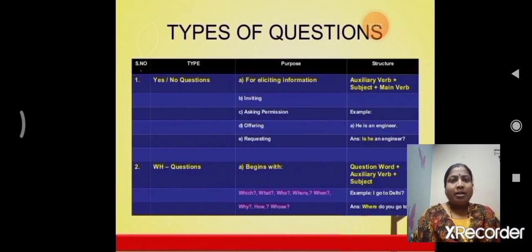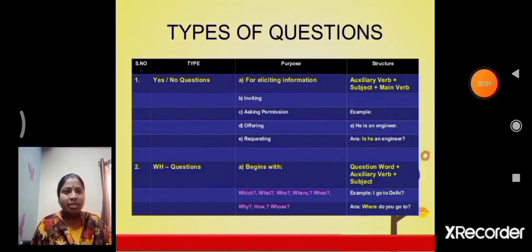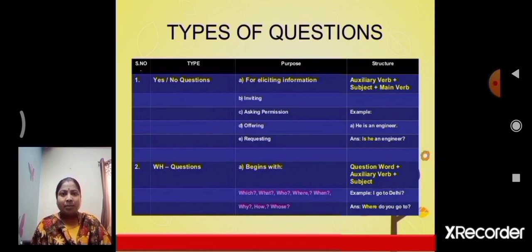Keep in your mind children, we have to learn these 3 major question forms. That are first one yes or no questions, second WH questions, and last one tag questions. Let's learn in a detailed way. First one, yes or no questions.